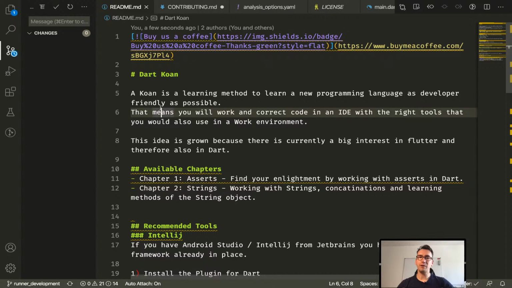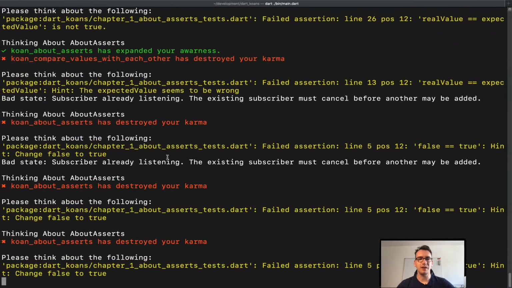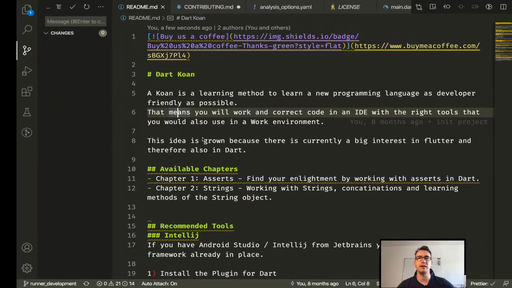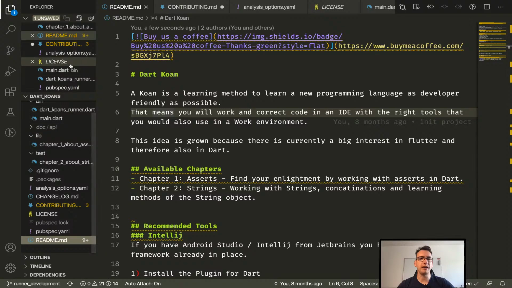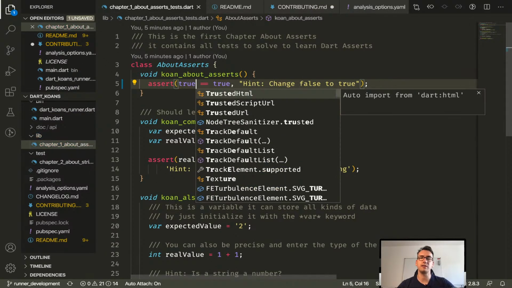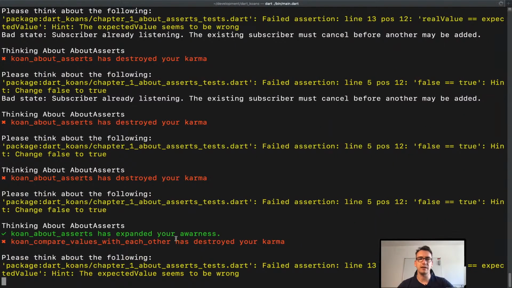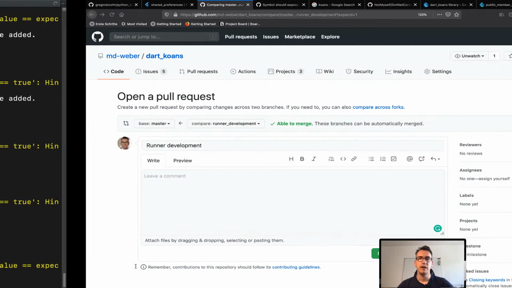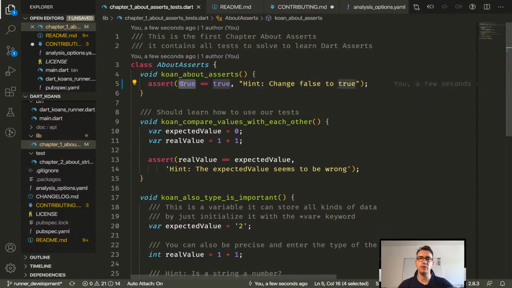All right, so thank you very much for joining me today. It was a fantastic session. Thanks everyone. We managed to have very nice Koans. I'm very happy with the resolution here, that we have a watcher that watches for the packages. If we change something inside of our asserts, then it automatically understands this and repairs it. So we also get the information that something has changed here. So as you can see, we get immediately a green tick, which is fantastic. We get the information what is going on and when we have done everything correctly.